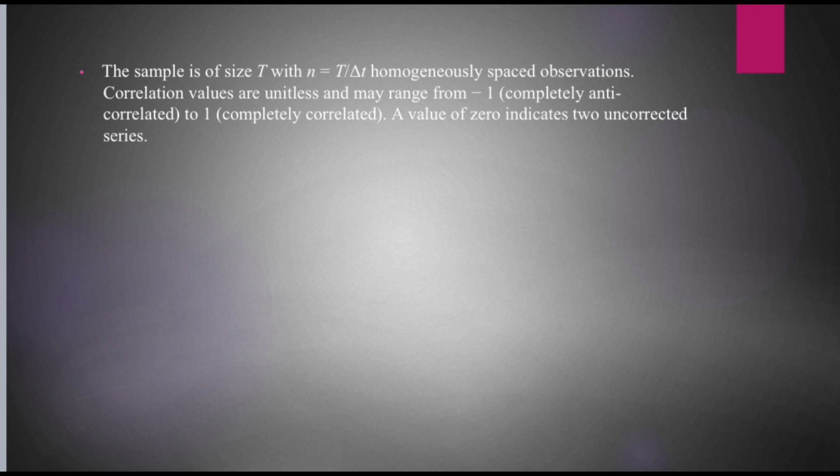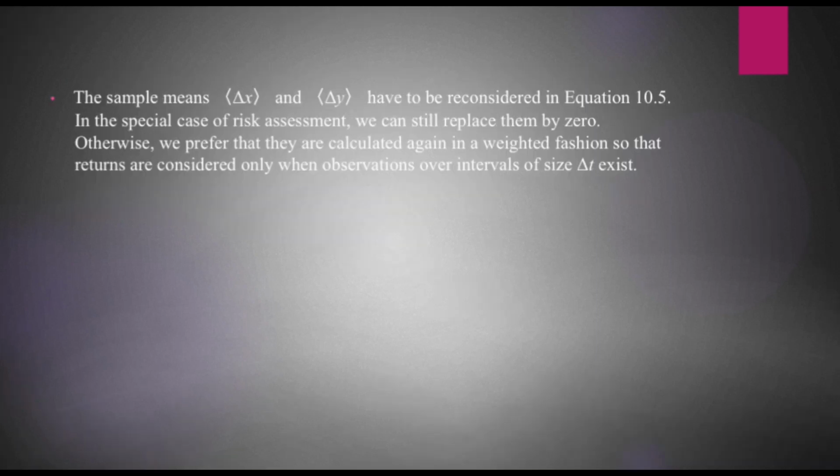Another example: the sample is of size T with homogeneous space observations. Correlation values are unitless and may range from minus one, completely anti-correlated, to one, completely correlated. A value of 0 indicates two uncorrelated series. The simple means have to be reconsidered.